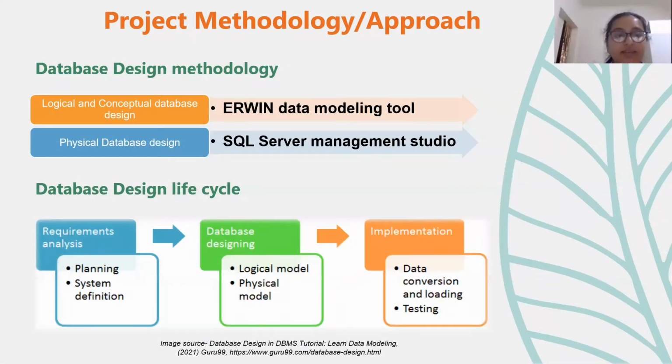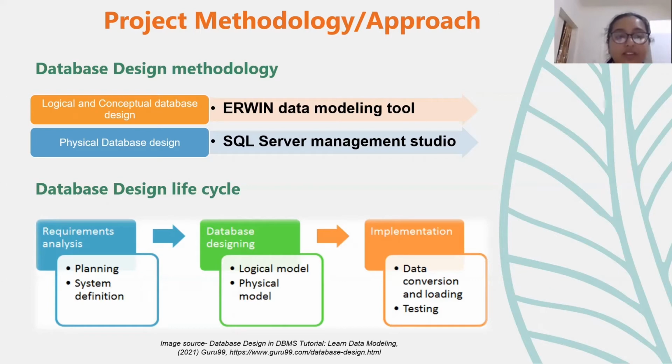Let's see the database design methodology. The database design methodology consisted of 3 phases: conceptual, logical, and physical database design. We used an ER data modeling tool to develop the logical and conceptual database design. The conceptual representation has the identification of the important entities, relationships, and attributes. The logical database design includes designing the relations. Finally, SQL Server Management Studio was used for physical database design, which decides how the logical structure is to be physically implemented.